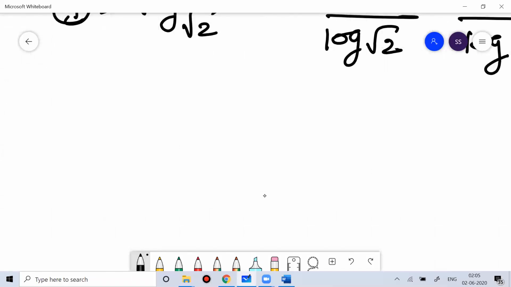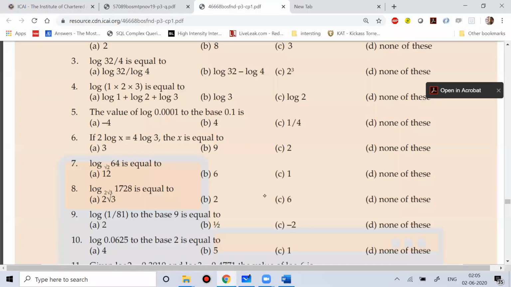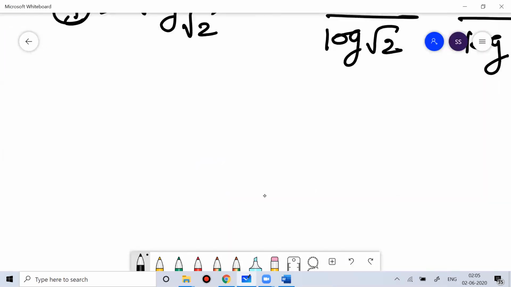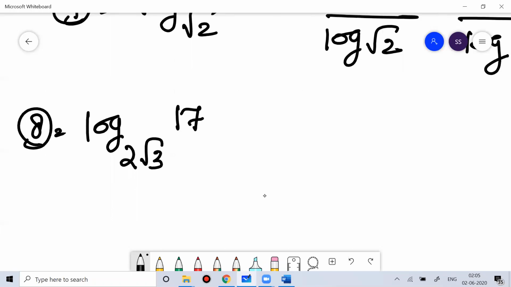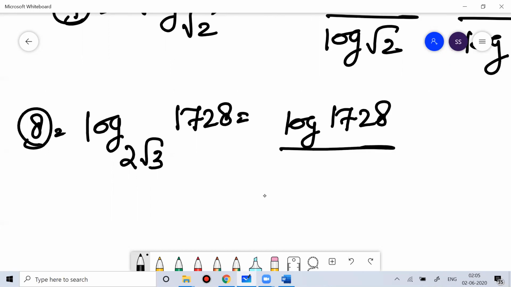Now if I go to the next question, question number 8, it is similar, the same as that. Anyone who knows the answer, that is log of 1728 to the base 2 root 3. So you can write it as log of 1728 divided by log of 2 root 3.